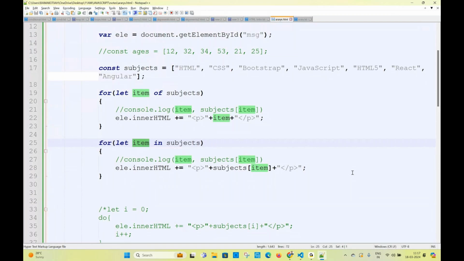Why should I write initialization, incrementation, condition? It's a very simple loop, right? No initialization, no incrementation. Directly we can write something like this. This works for arrays only.